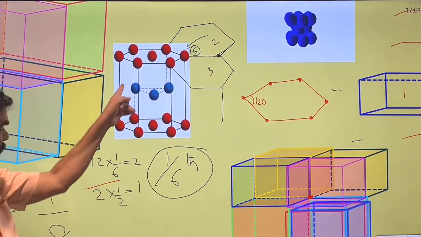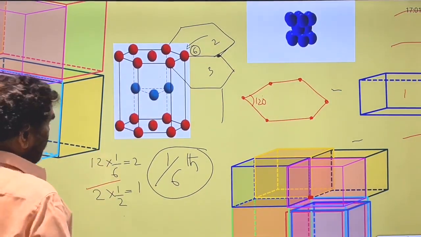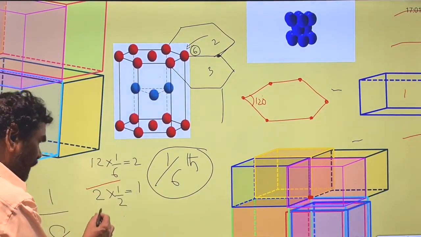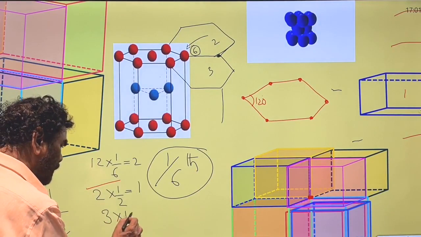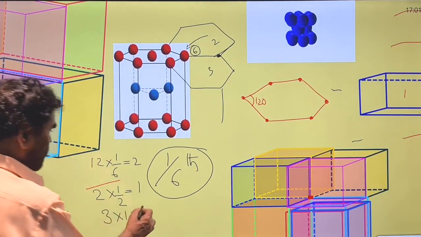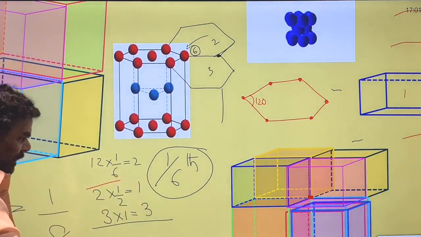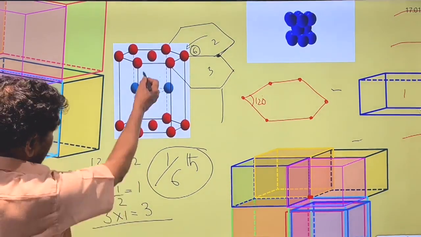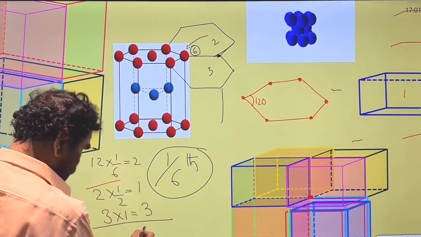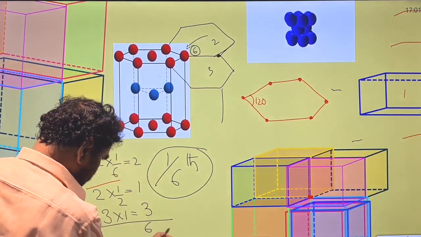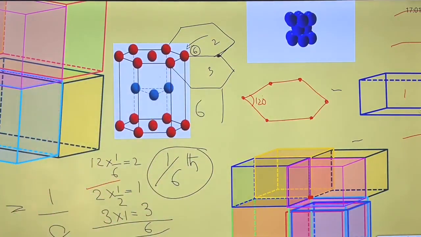And how many are there within the box? The center of the unit cell is 3. Their contribution is exclusively to that one, so that is 3. Therefore the net number of atoms involved in the formation of each unit cell is 3 plus 1, 4, plus 2, that is 6 atoms. The rank of the hexagonal unit cell is 6.